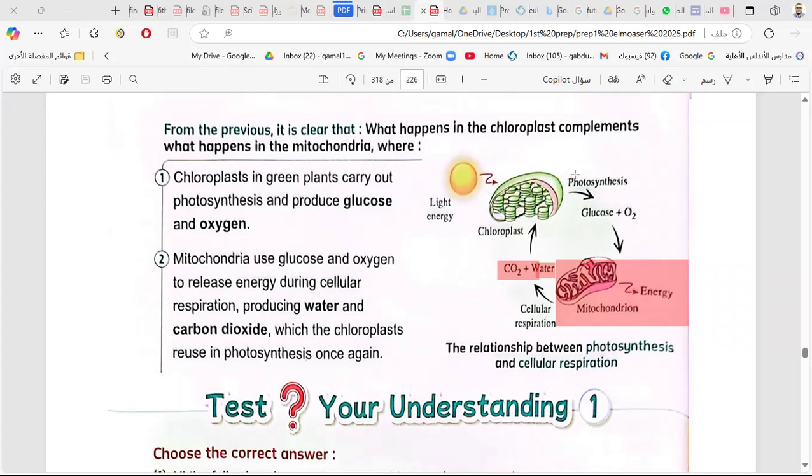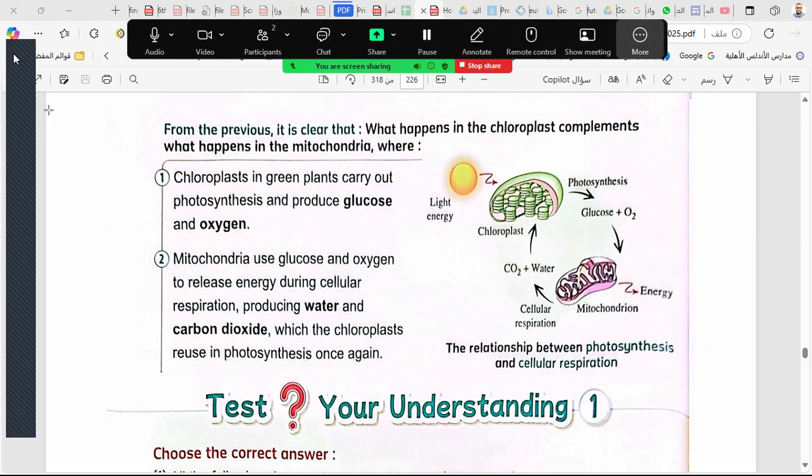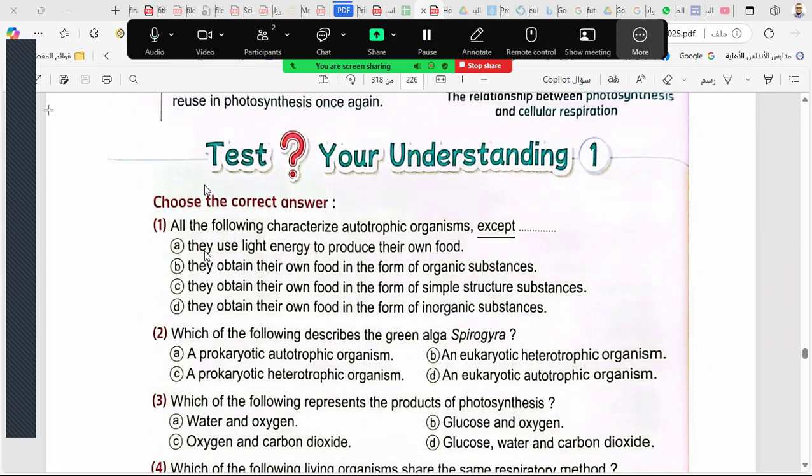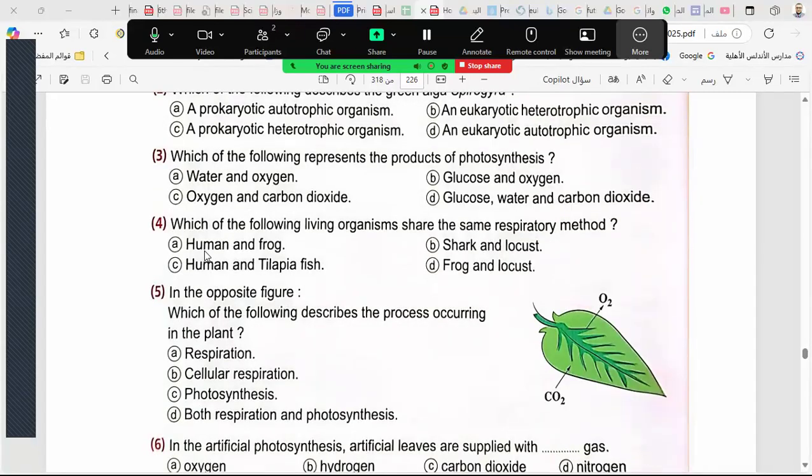But in the plant, the chloroplast does the photosynthesis process. The photosynthesis process happens inside the chloroplast. So where does the respiration happen? Inside the mitochondria. Where does the photosynthesis happen? Inside the chloroplast. Okay, this is inside the cell.